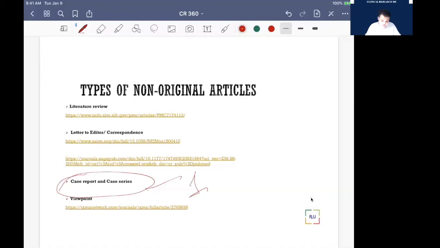So probably you can collect 10 to 15 or even 100 similar cases. If you have 10 to 15 similar cases available online, you can collect the information in a tabular form, which we will teach you in detail later on.